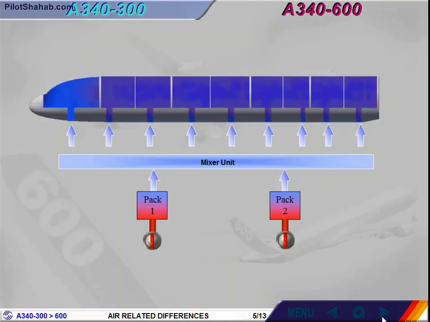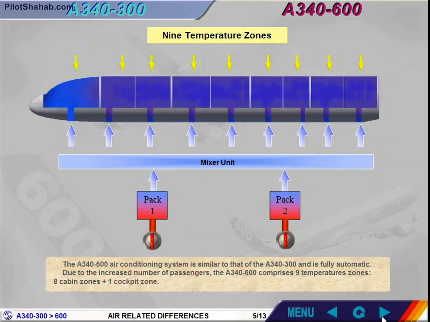The A340-600 air conditioning system is similar to that of the A340-300 and is fully automatic. Due to the increased number of passengers, the A340-600 comprises 9 temperature zones, 8 cabin zones plus 1 cockpit zone.